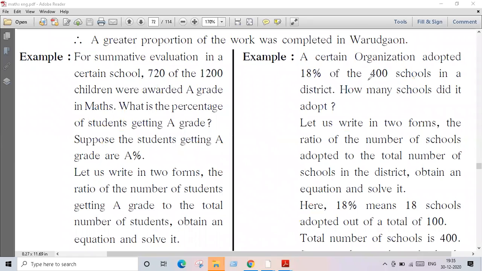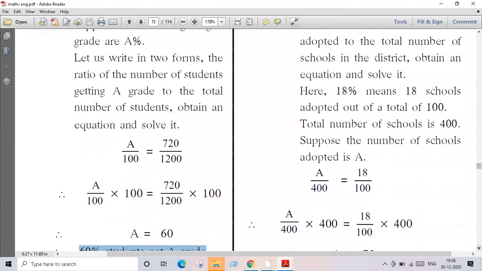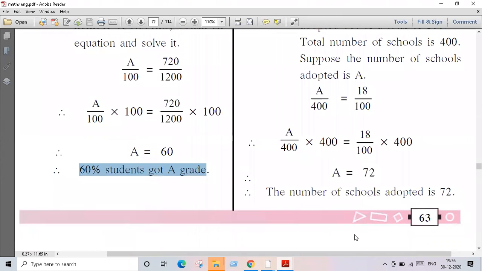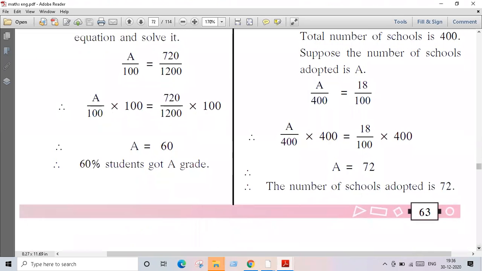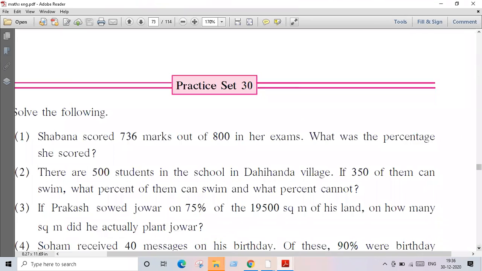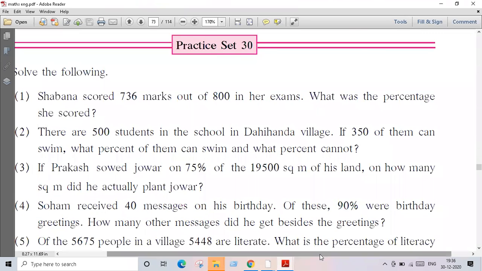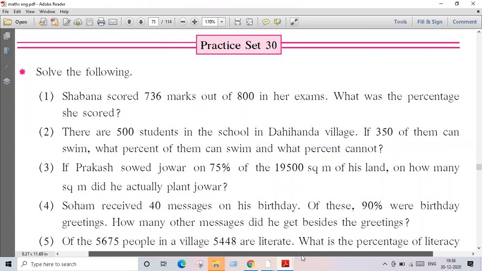Okay. 400 शाळा आहेत. 400 पैकी त्याने 18% school घेतला. That means 72 schools they have taken. समजलं? They have taken 72 schools. It is already solved, guys, here. So answer is 72. So the number of schools adopted is 72. So we have seen 3-4 solved examples and we'll move towards the practice set.